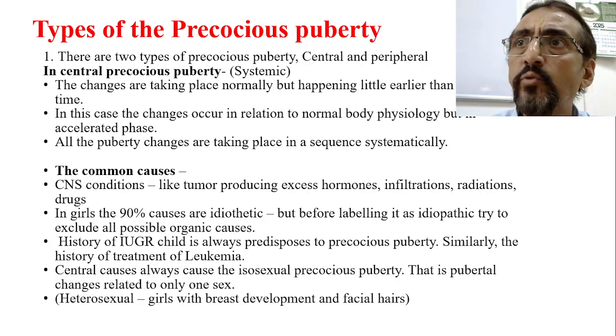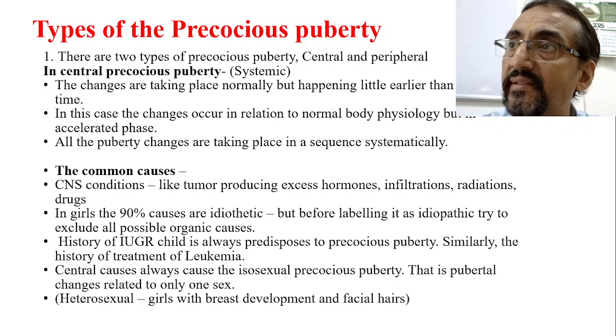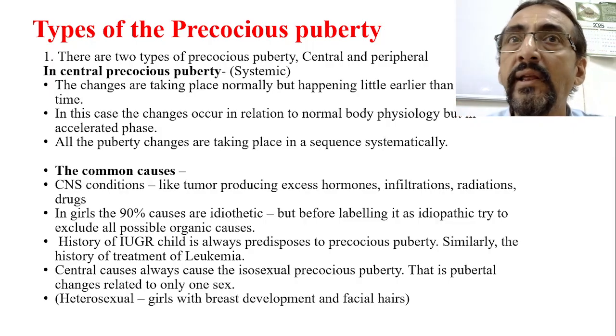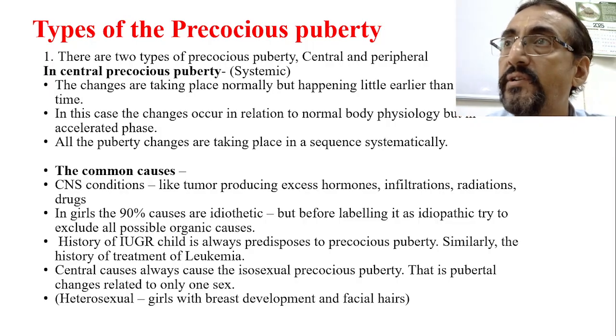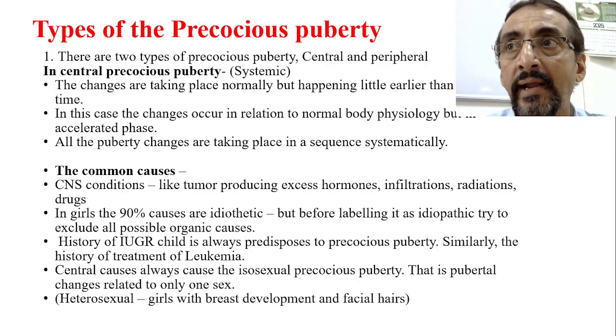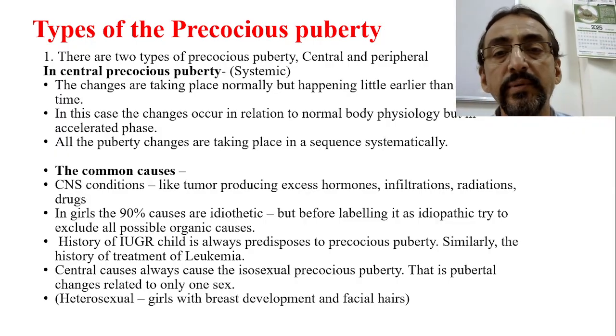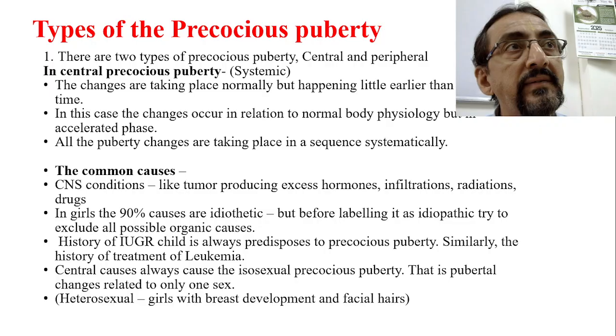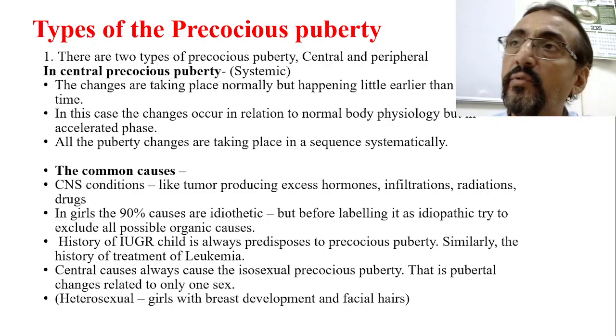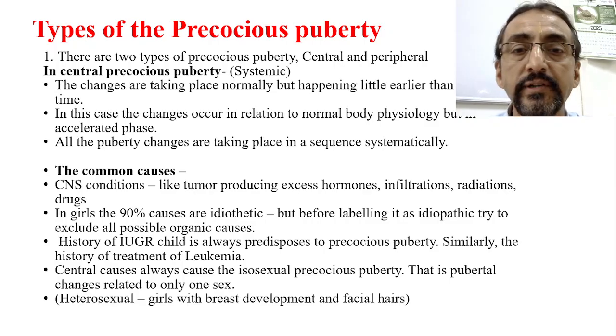That means there is no tumor, there is no history of drug, just like in this case. In this case, we don't have any history of tumors, radiation, or intake of drugs, but still the child has developed central precocious puberty. So 90% of the cases are called idiopathic causes. This is called idiopathic central precocious puberty.